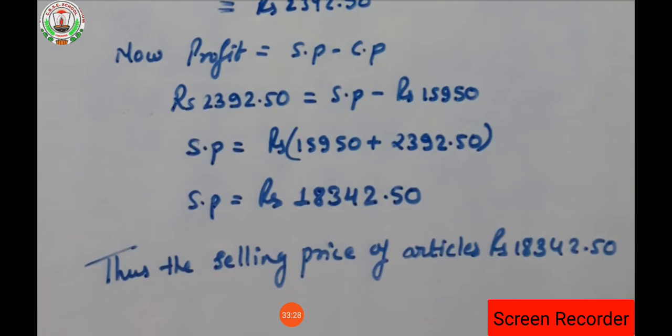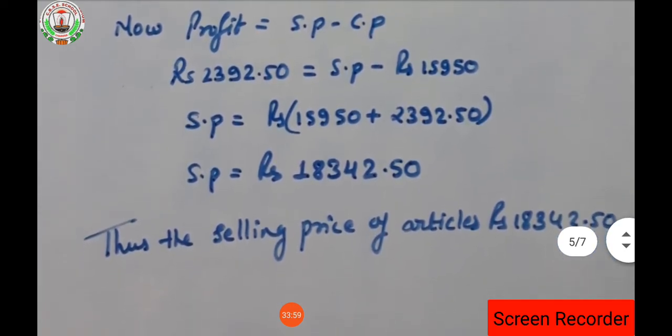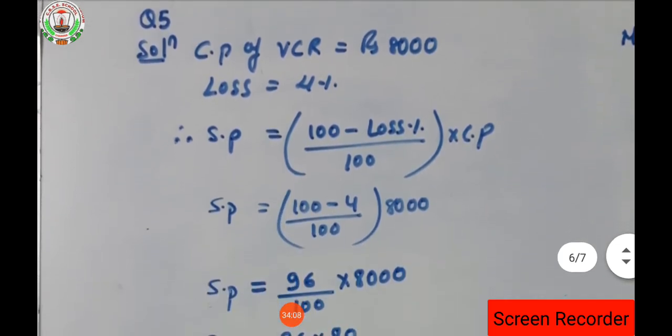Okay, so look, he had purchased that article at 15,450. Some repairing cost he paid, that is 450. Total CP of that person is 15,950. Now he is selling that at 18,342. So how much profit did he get? He got the profit of 2,392.50 rupees. So the selling price of that article is 18,342.50 rupees. Understood?